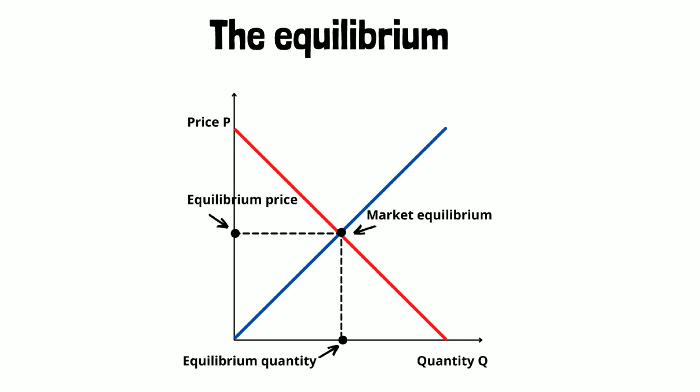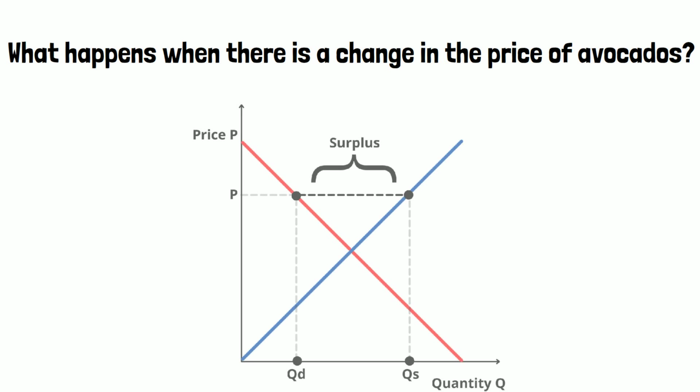Now we can find the equilibrium price and the equilibrium quantity. The equilibrium price is the price for which the quantity of avocados demanded equals the quantity of avocados supplied. A change in the price of avocados causes movement along the supply curve and the demand curve. When the price is high, producers are willing to supply a lot of avocados. However, at this price, there are only a couple of consumers willing to buy the avocados. This causes an excess in the supply of avocados, which is called a surplus. A surplus in the market for avocados is also called a disequilibrium.